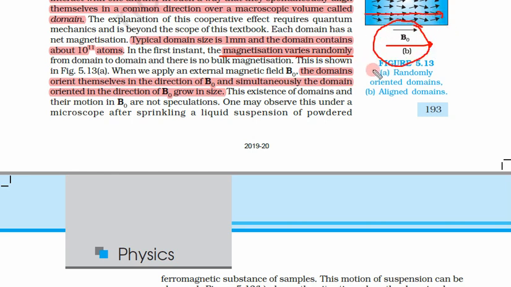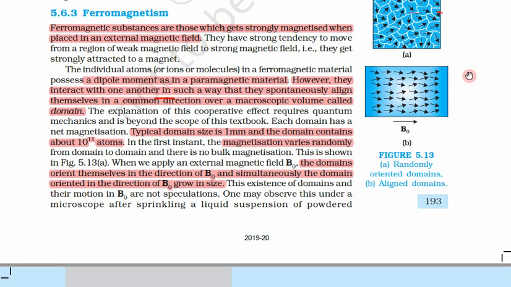They align themselves in the direction of this external magnetic field, and simultaneously the domains oriented in the direction of B naught grow in size. They were randomly oriented, but as soon as there is this field, the domains in the direction of the external magnetic field start to grow. So overall we get some magnetization in this direction.